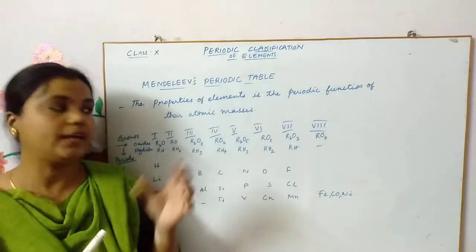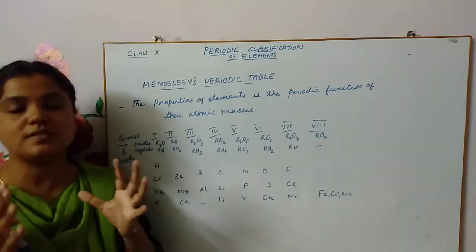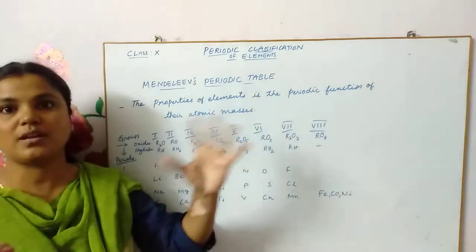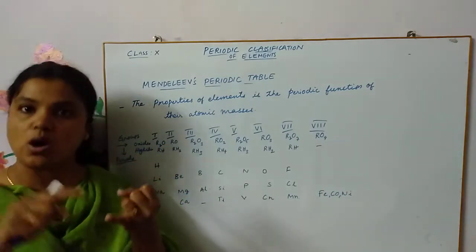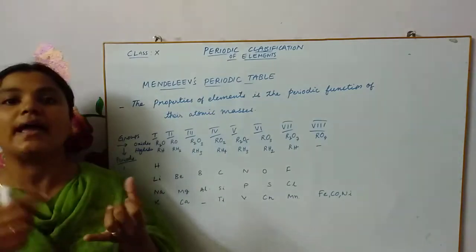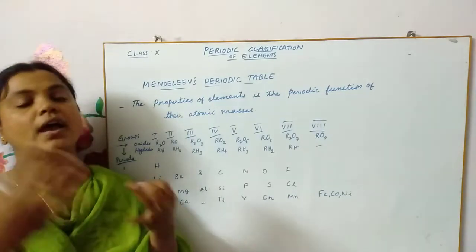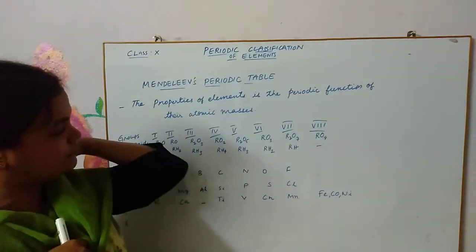He took these two as the reference to know whether two elements are similar or not. Because if they are similar, they will react with oxygen and form oxides in a similar manner, and they will react with hydrogen and form hydrides in a similar manner.